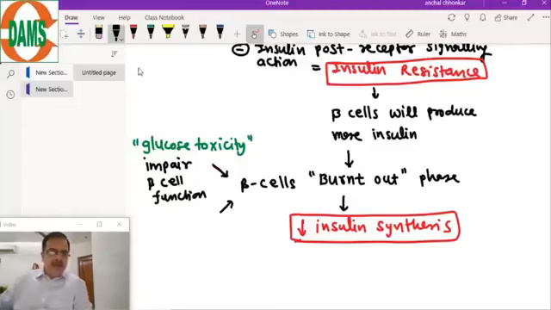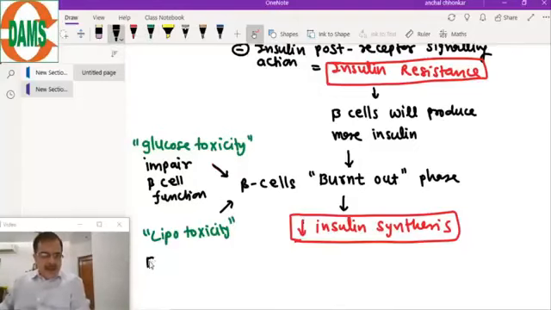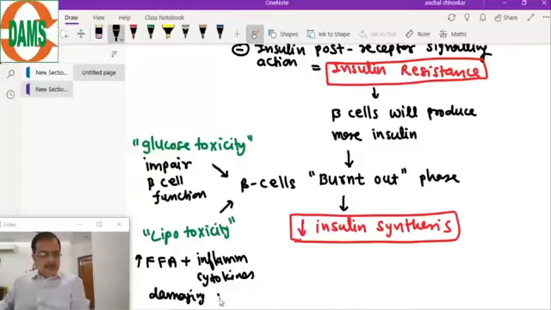And the second cause of beta cell dysfunction is lipotoxicity, due to free fatty acids and inflammatory markers damaging the pancreas, damaging the beta cells.